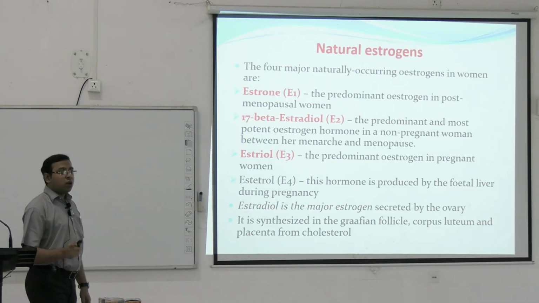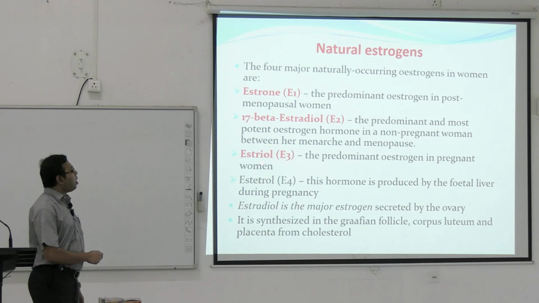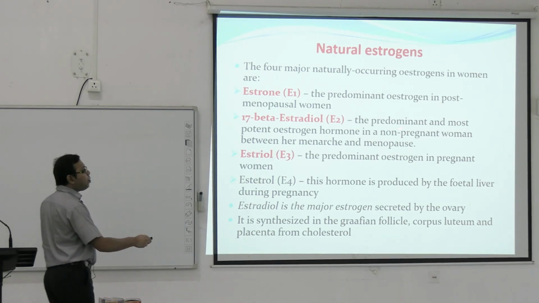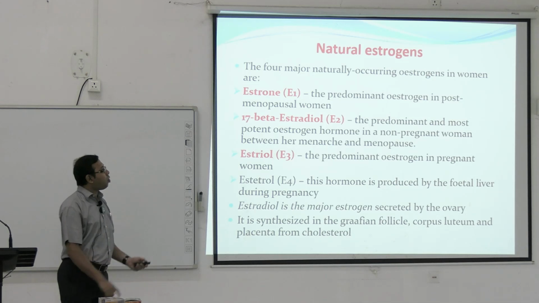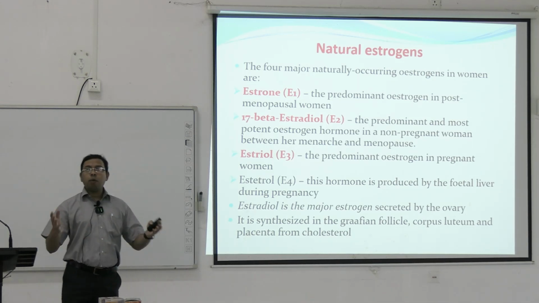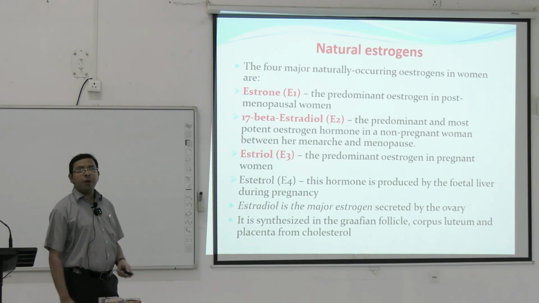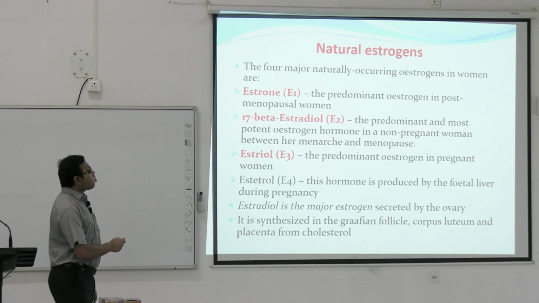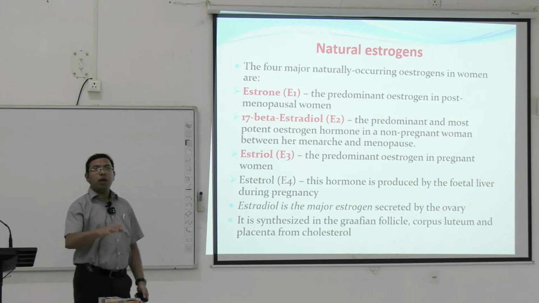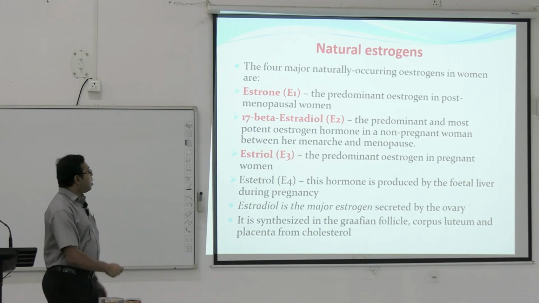So natural estrogens, already we have seen estrone, estradiol and estriol. Estradiol is the predominant and most potent estrogen hormone in a non-pregnant woman between her menarche and menopause. That is the normal menstruating woman. Estradiol is the predominant estrogen. Estrone is the predominant estrogen in postmenopausal women. So after menopause, estrone is the main hormone.